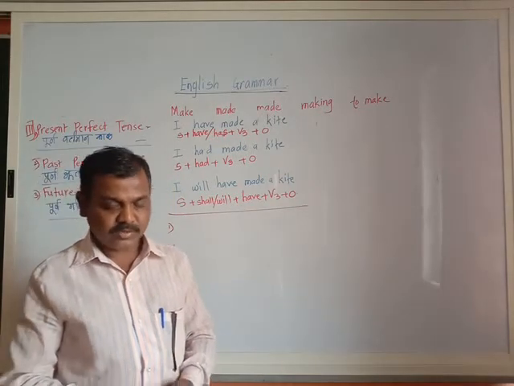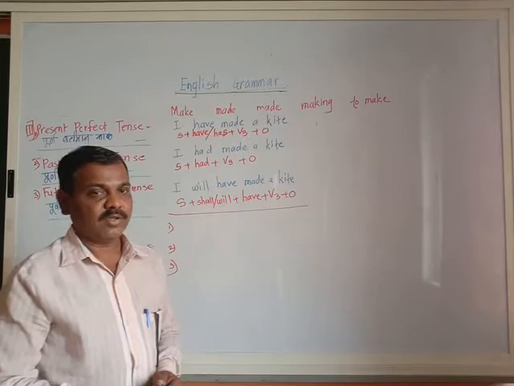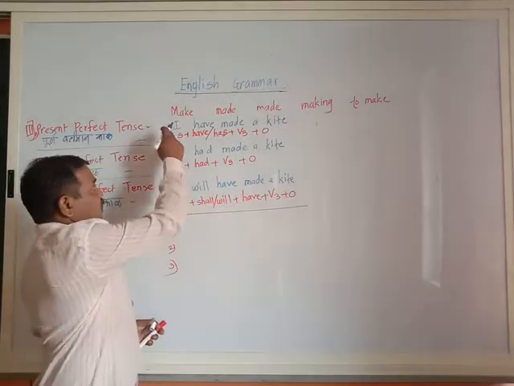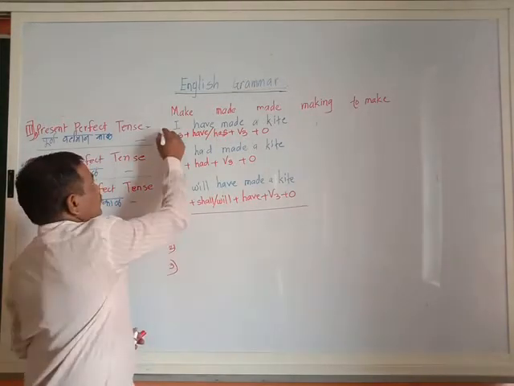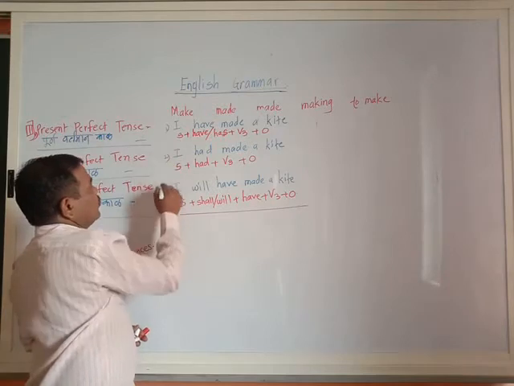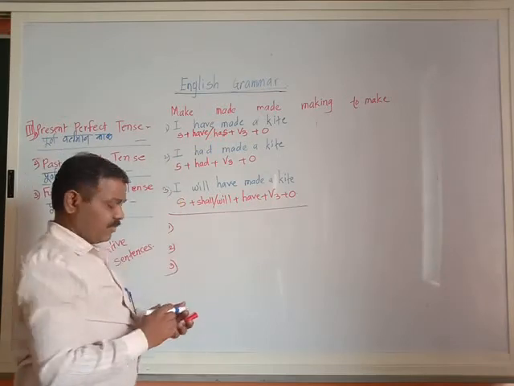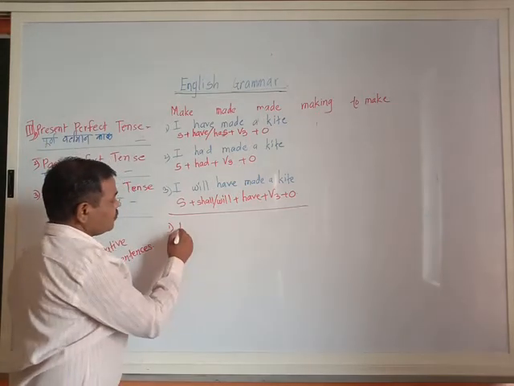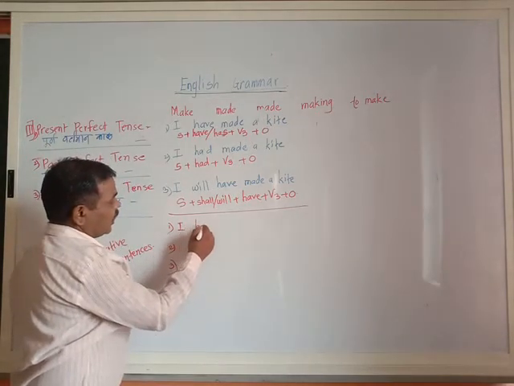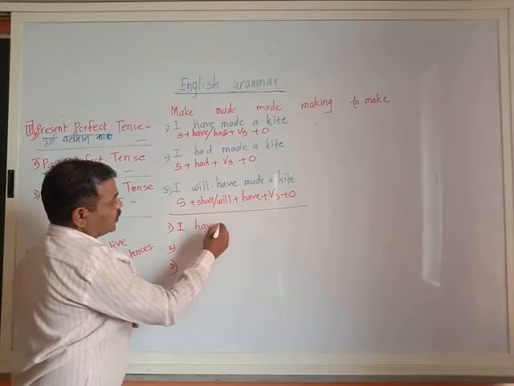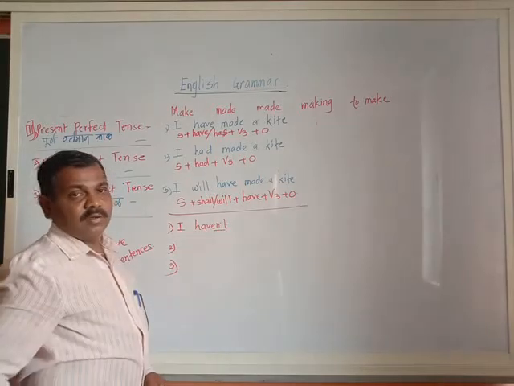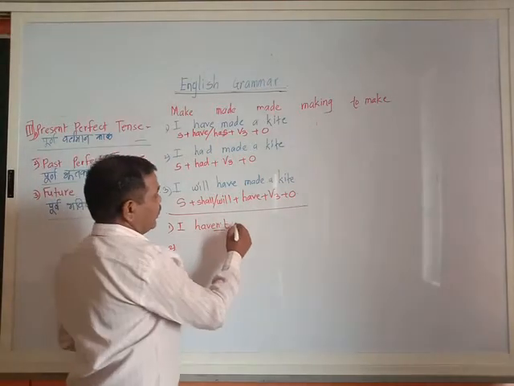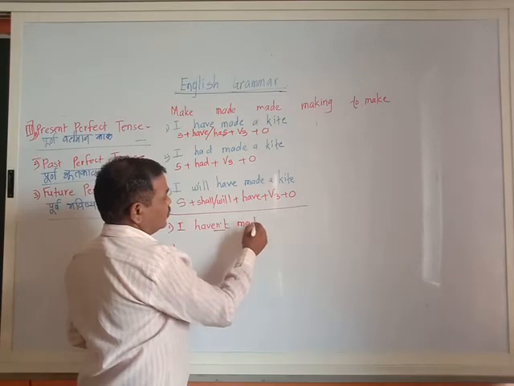Now what are their negatives? See once again. I am going to write here the negatives of these three. Negative sentences of them. I have, that is haven't. I haven't made a kite.